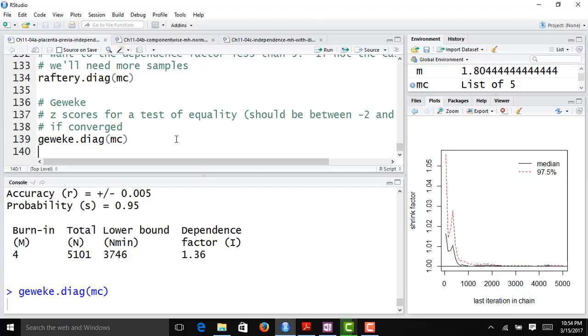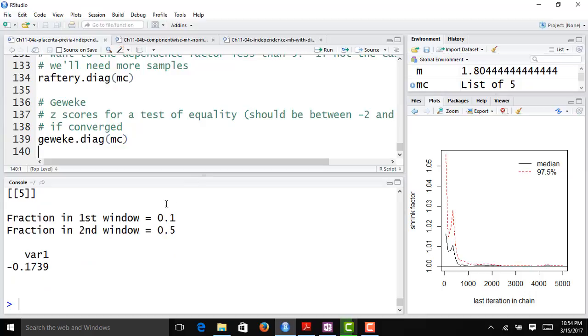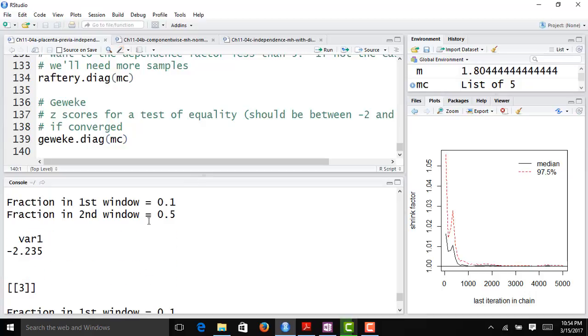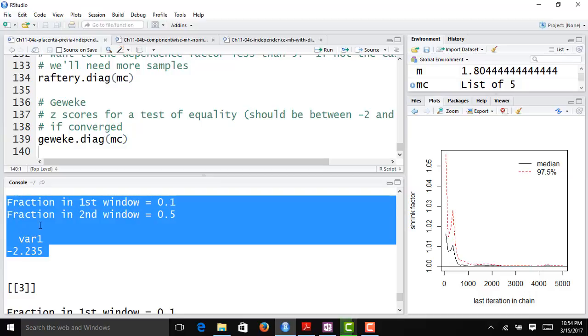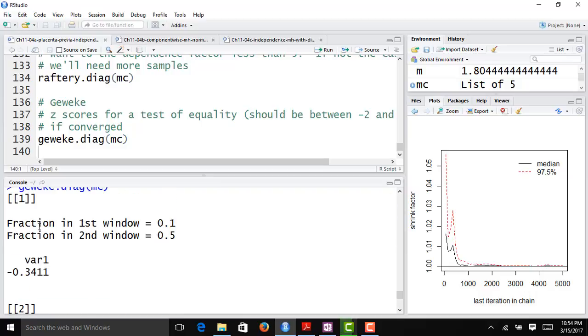And if we look at our Geweke diagnostic, we see that we're getting small z values, except for this one actually, surprisingly. So this one doesn't look quite as good. But considering how many tests we've done and considering how good the diagnostics are looking, there's really no indication that we have problems with our MCMC algorithm. It appears that our chains have converged to their stationary distribution, and so from this we could go about looking at the posterior distribution of our chain and computing other quantities of interest.